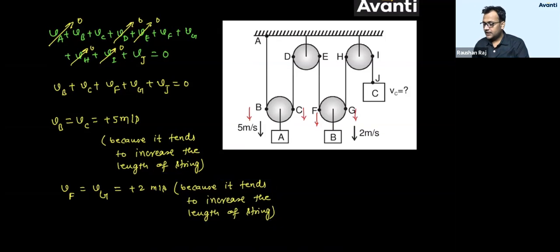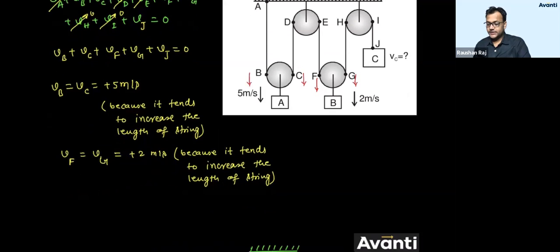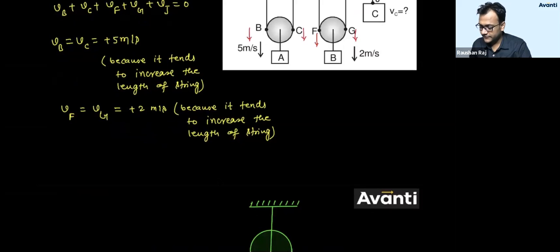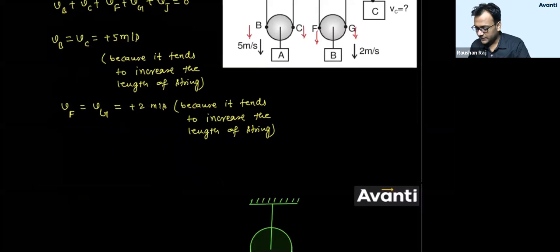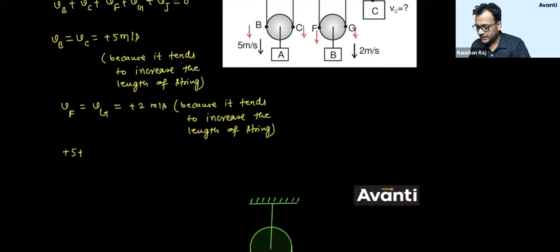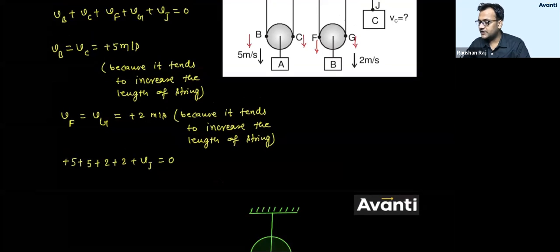All right. Now everything is known to us except VJ. Put the value, get the answer. If you put the values, what will you get? We will put the value of VB as +5, VC as +5, then VF is +2, VG is +2. Now plus VJ. I don't know whether this point will go down or go up.